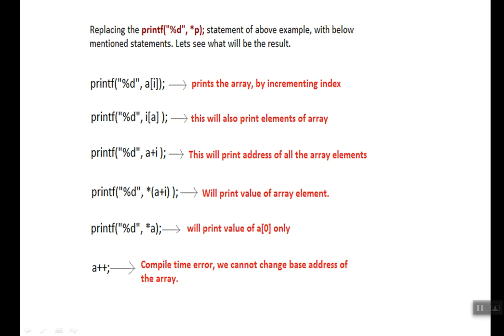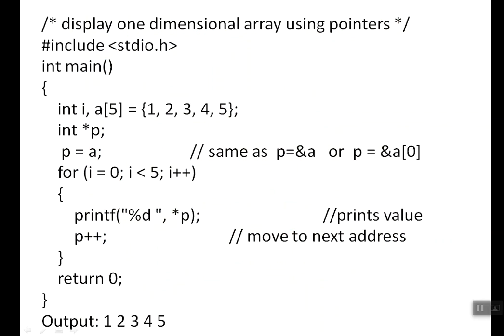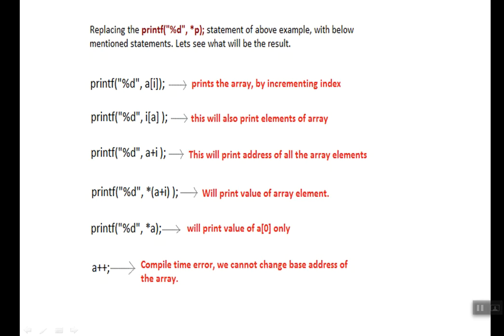Okay. See, printf of percentage d comma a of i. This is a normal thing. What is a of i? Yes, it prints the normal array, right? And either you can give a of i, and for example, if I want to print a of 0, take the same example: printf of percentage d comma a of 0. How to print this one, printf of percentage d comma a of 1, a of 2, a of 3, and this is the normal format we access, right? So either I can take this as a of 0 or 0 of a. I can print this as a of 1 or 1 of a, both are the same, but we are not using this much, though it is also allowed. So i of a is also the same thing.